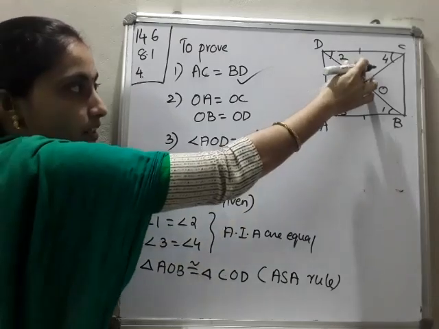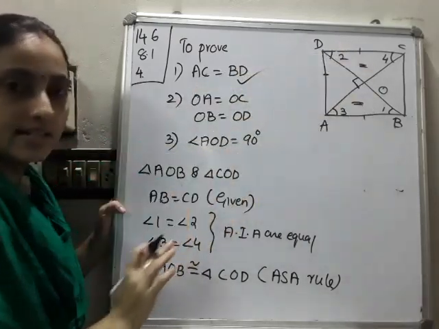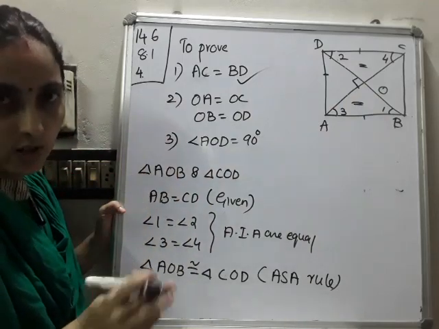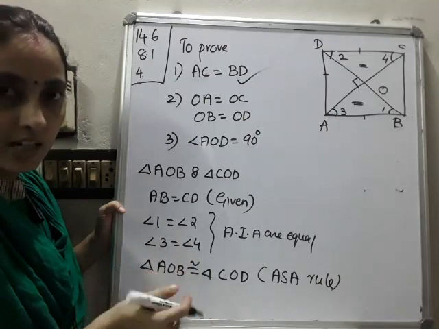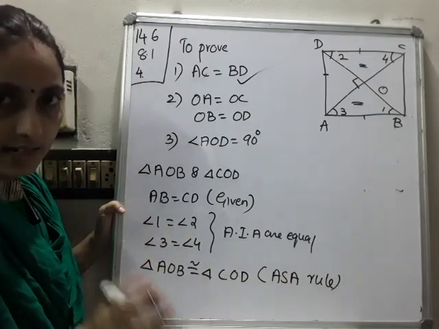Because if you take vertically opposite angles, they are equal. So you can write one alternate interior angle and one vertically opposite angle, any one. So you can apply AAS. No problem. That's why I am saying there are two ways: either we can apply the ASA rule or you can apply the AAS rule.